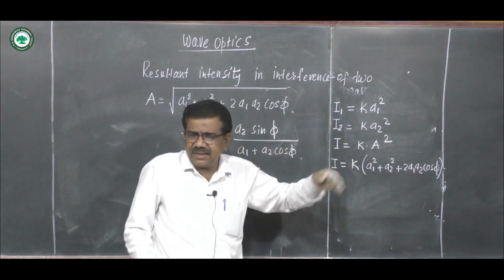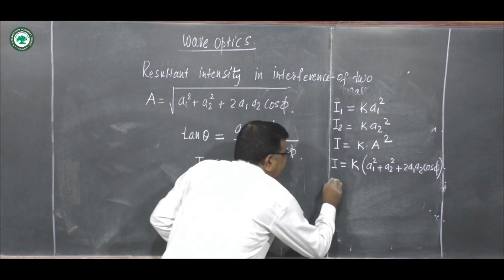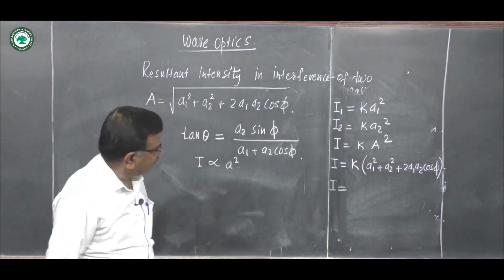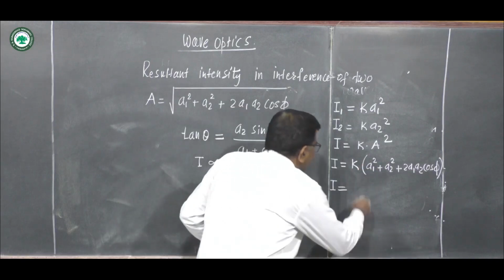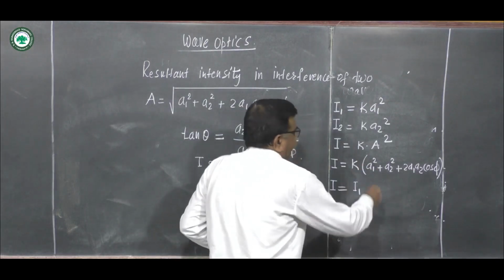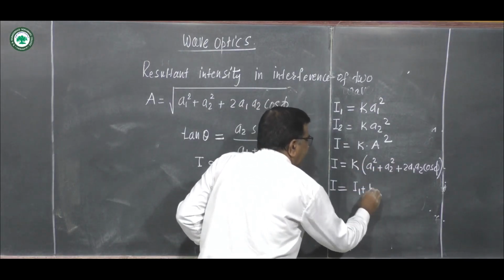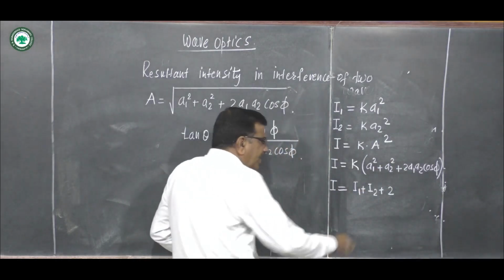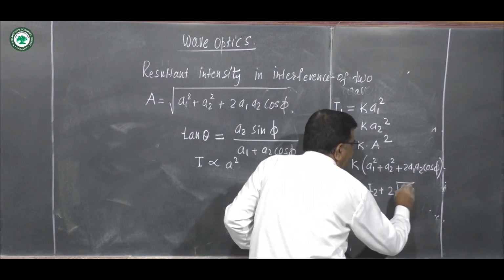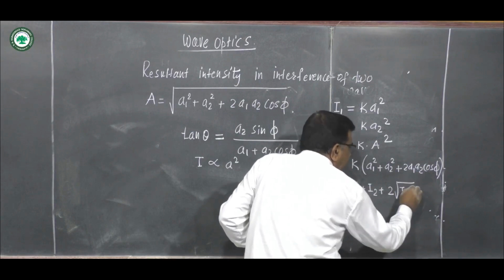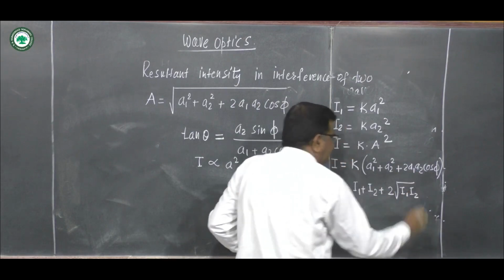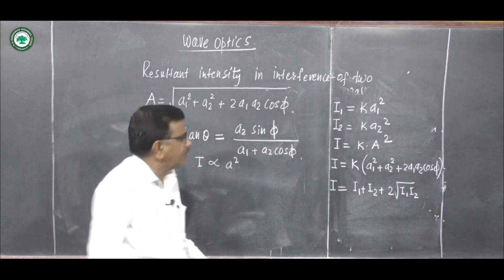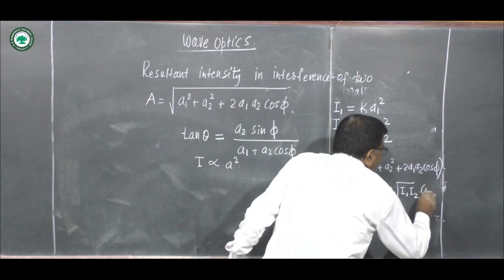So we write this equation as I is directly proportional to I1 plus I2 plus 2 square root of I1 I2 into cos phi.